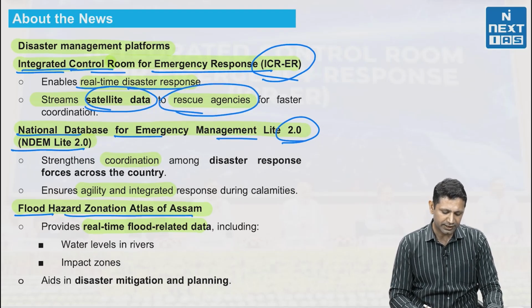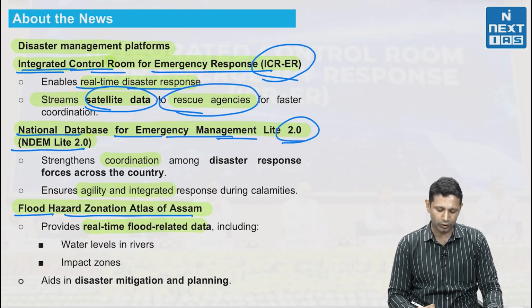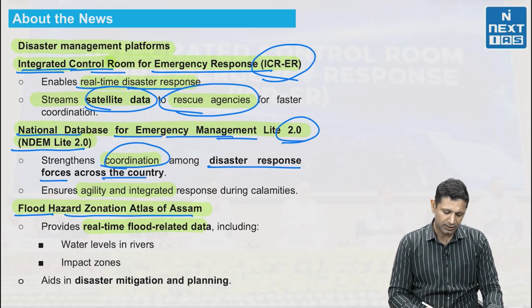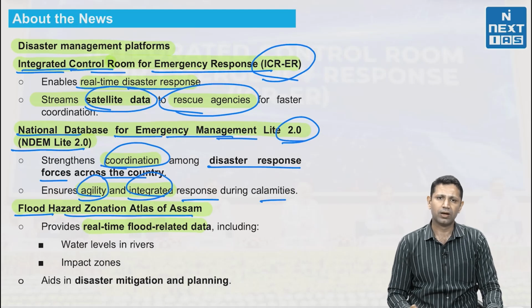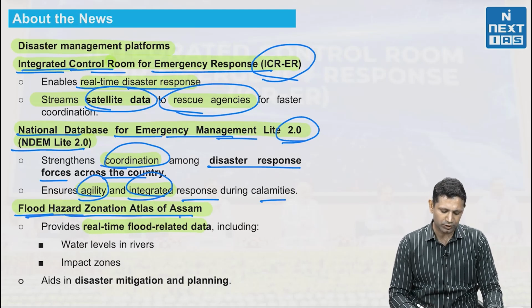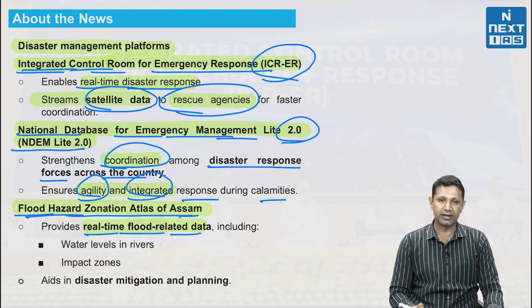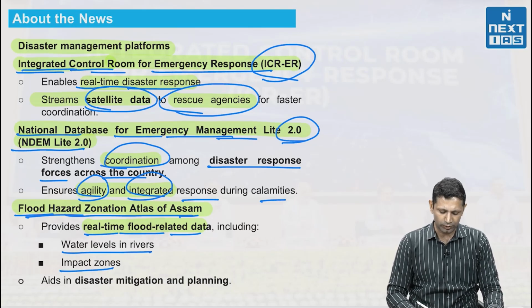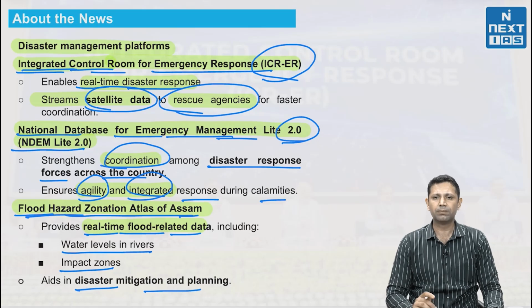Secondly, National Database for Emergency Management Light 2.0. It will strengthen the coordination among the disaster response forces across the country. It will help in ensuring agility and integrated response during calamities. Last one is the flood hazard zonation of Assam, because every year the Brahmaputra river floods Assam. It will provide real-time flood related data, including the water levels in the river and impact zones. So it is going to aid in disaster mitigation and planning.